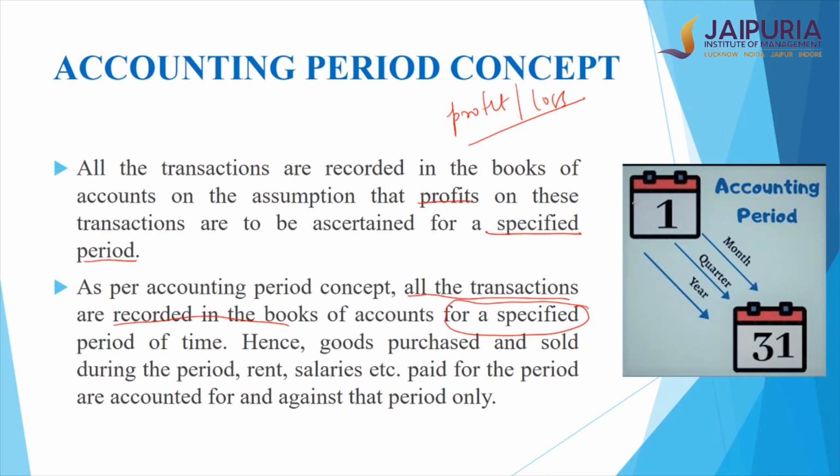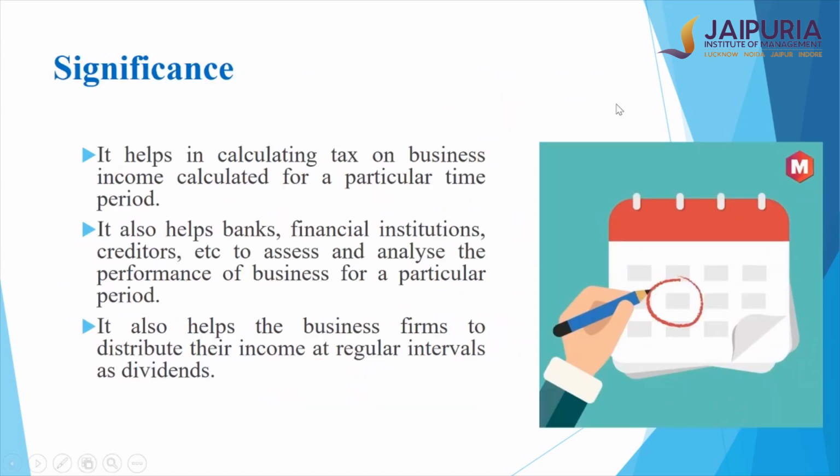If I want to know the profit and loss for a month, then only the transactions in terms of revenue and expense for that month are to be recorded, because only then will you be able to estimate the profit and loss for a month. Therefore, once the period is decided, only then can I assign what the purchases and sales are which have happened for that particular period only, and only then can I estimate correctly what my profit and loss is for that particular period.